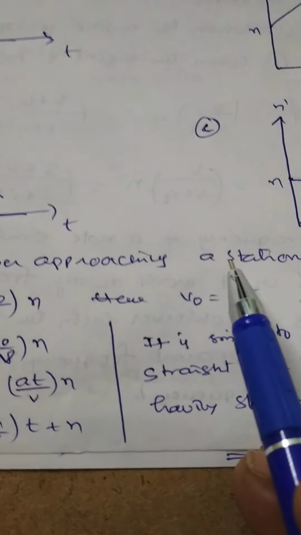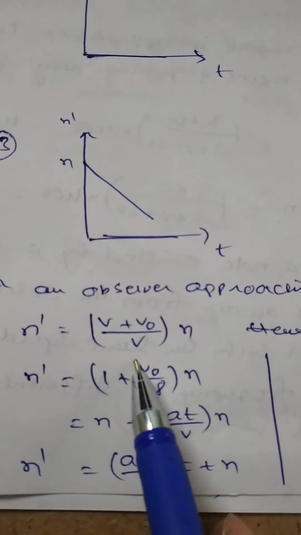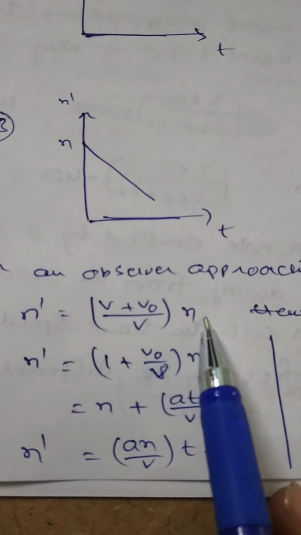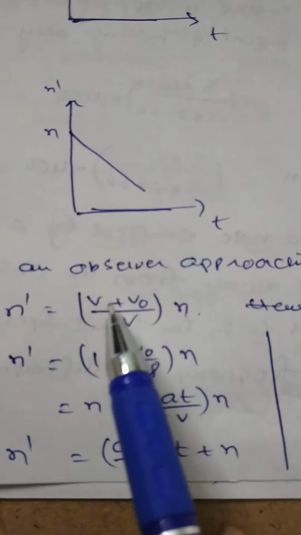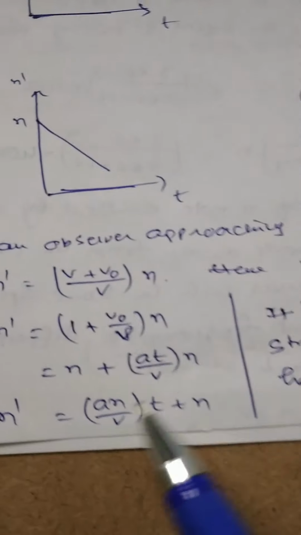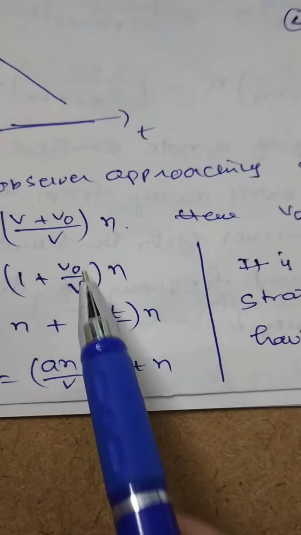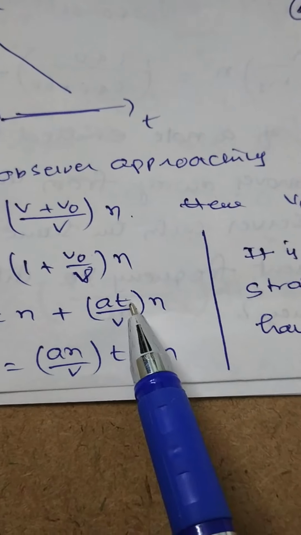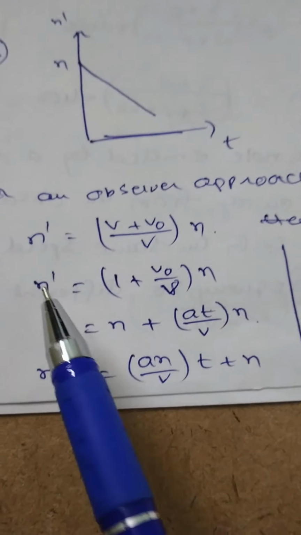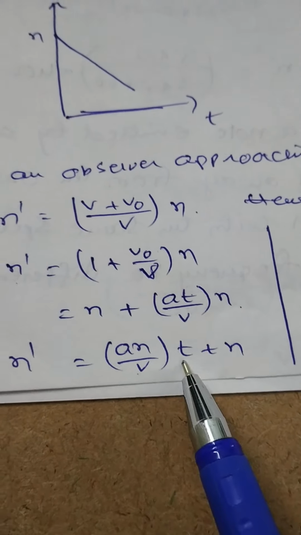For an observer approaching a stationary source, N dash is equal to V plus V naught by V into N. Dividing by V, N dash is equal to 1 plus V naught by V into N, where V naught is equal to AT. Observer velocity is equal to AT. Therefore, N dash is equal to A into N by V into T plus N.